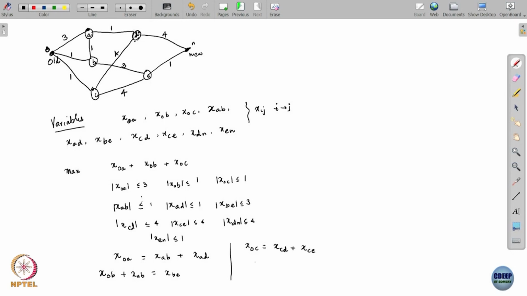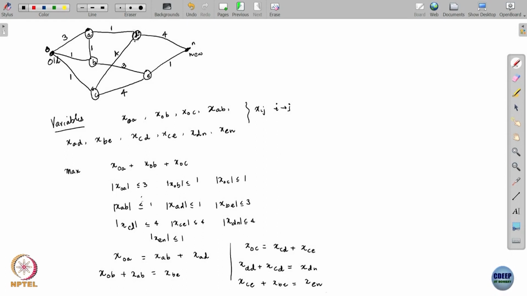Flow that comes into D, what is the flow that comes into D? AD plus CD, right, x_ad plus x_cd, and that should be equal to the flow that goes out of D, which is x_dn. Okay. And finally, for E, the flow that comes into E is x_ce plus x_be, and that should be equal to the flow that goes out of E, which is x_en.